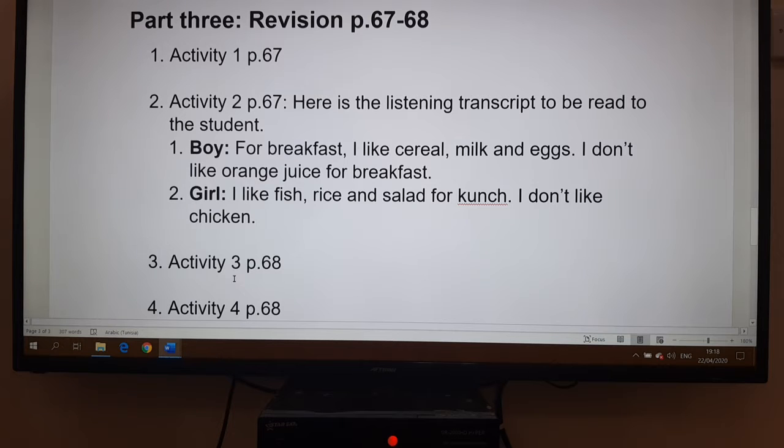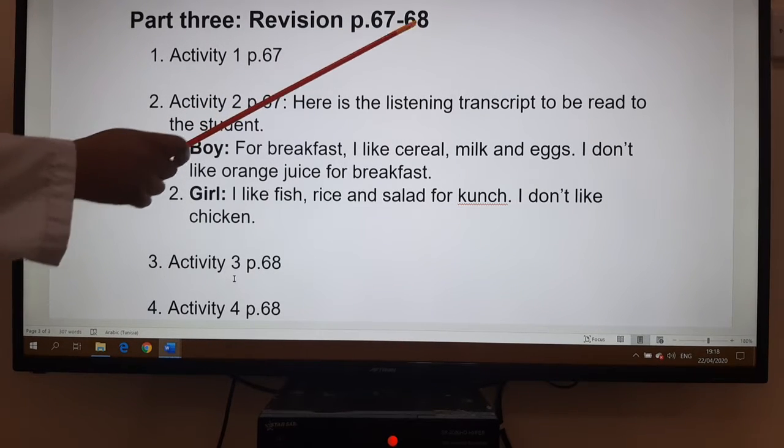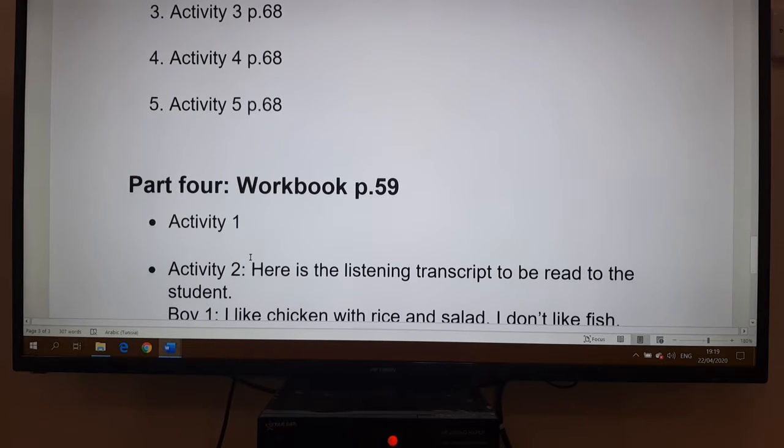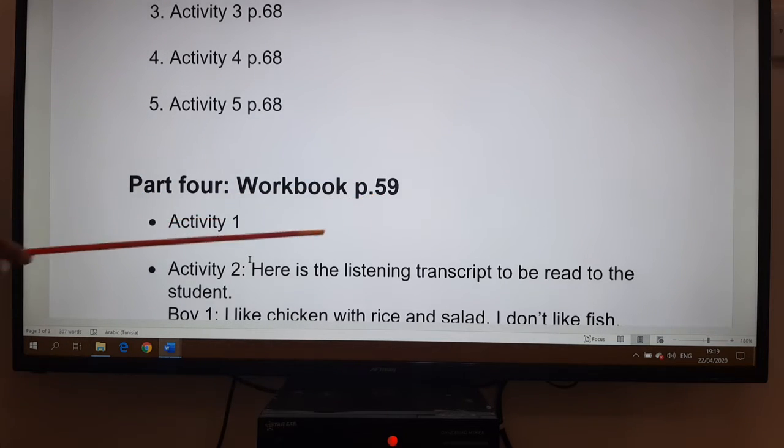So after the story, we have part 3, the revision, on pages 67 and 68. Now, we have activity 1 on page 67, then activity 2. Here I have written for you the listening transcript to be read to the students, and activities 3 and 4. Then we finish with activity 5, still on page 68, and then we move to the workbook exercises on page 59.